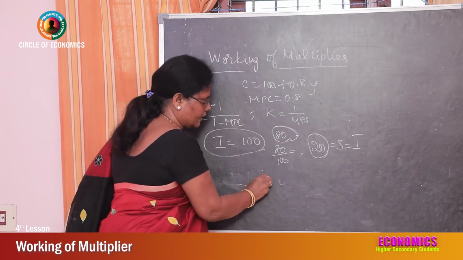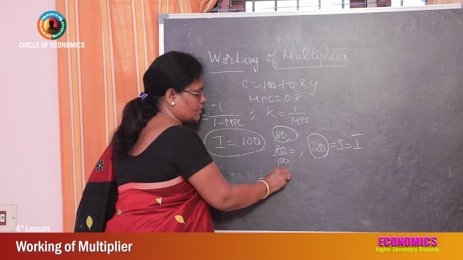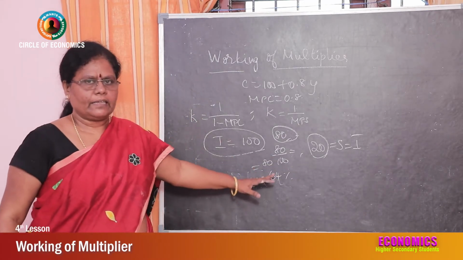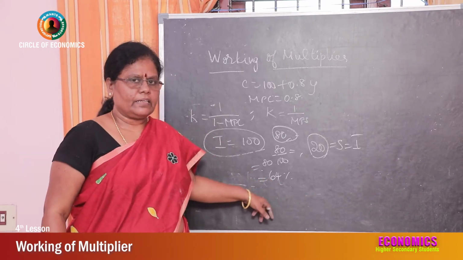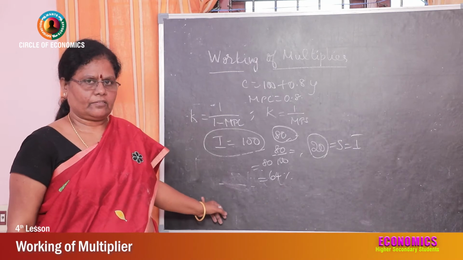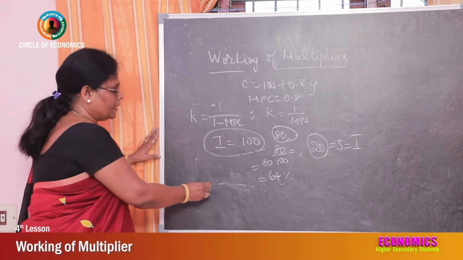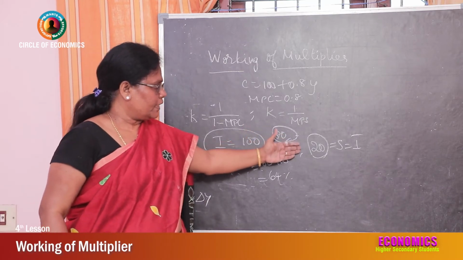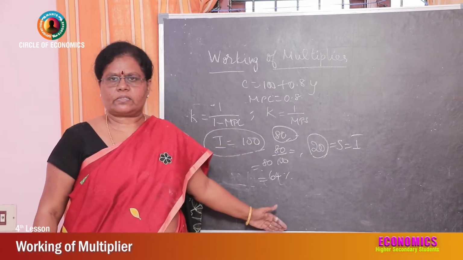80% of 80 crores again becomes 64 crores. First 80 crores, second 64 crores. In the same way, it will lead to how much we will see. Okay, how do we make the calculation? It is because the multiplier is equal to the change in income. At every step, income changes.